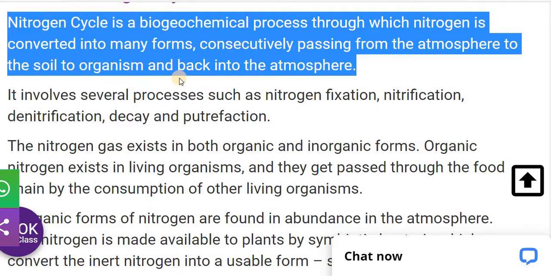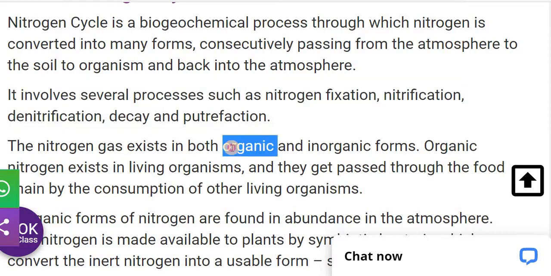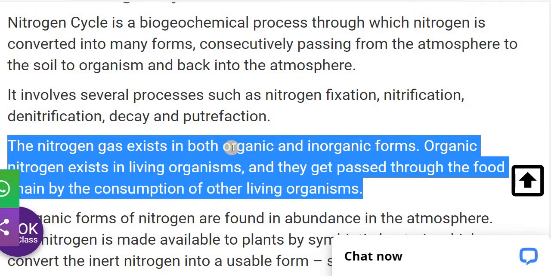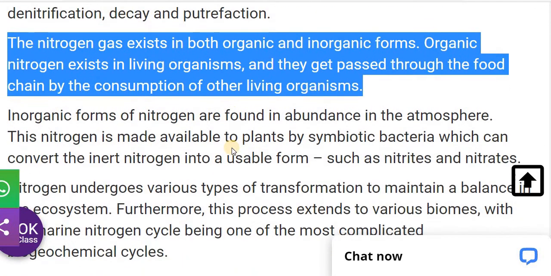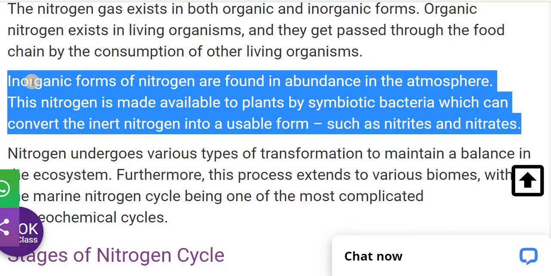This cycle is continuous. It involves several processes such as nitrogen fixation, nitrification, denitrification, decay, and lastly putrefaction. Nitrogen exists in both organic as well as inorganic forms. The organic nitrogen exists in living organisms and gets passed through the food chain by the consumption of other living organisms. The inorganic form of nitrogen is found in abundance in the atmosphere.